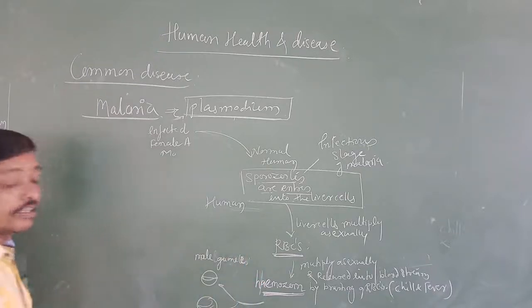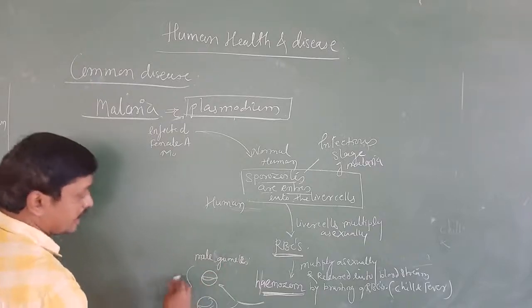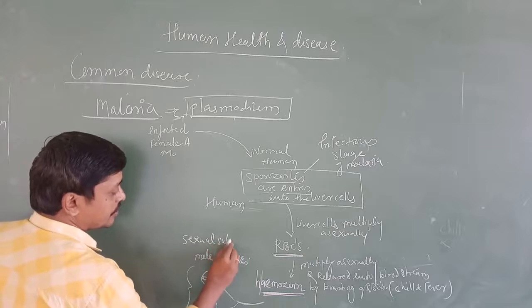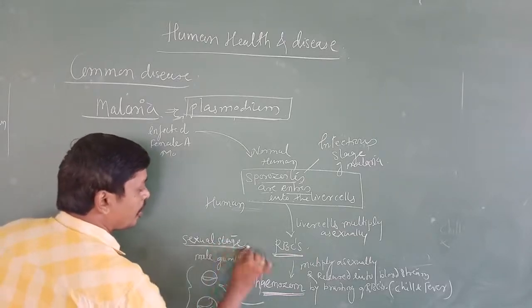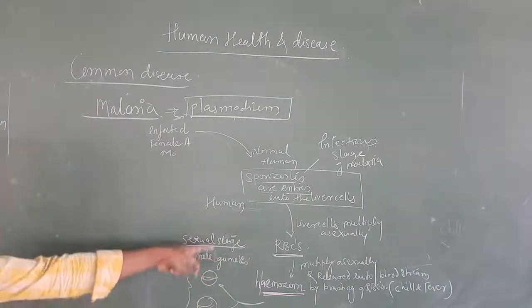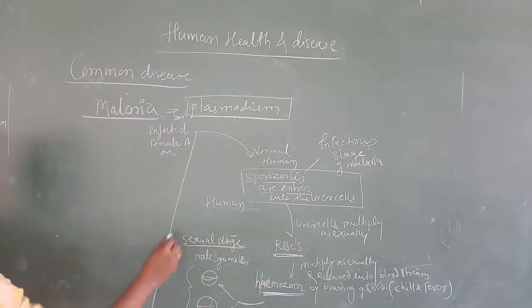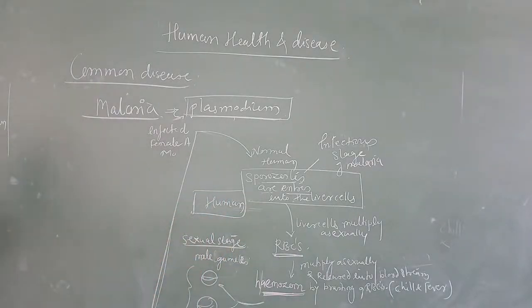Male gamete and female gamete. This is the sexual stage, the gametocyte developed in a red blood cell. Sexual stage of gametocyte, formation of gametocyte in a RBC. Up to here, the life cycle takes place in the human. Understood?